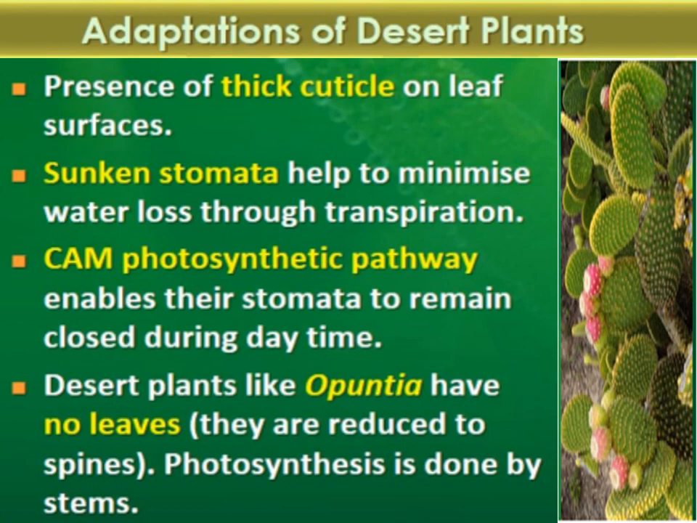Next adaptation in these plants is desert plants like Opuntia have no leaves, like you have seen Opuntia plant. So there are no leaves in Opuntia, and they are reduced to spines. So these leaves are reduced to spines. That's why there is no loss of water through leaf surface through transpiration, right? Because these leaves have reduced to spines. Photosynthesis is done by stems. So if there are no leaves, then photosynthesis function is performed by which part of plant? It is performed by stems.